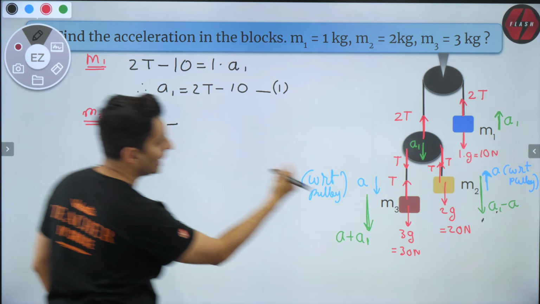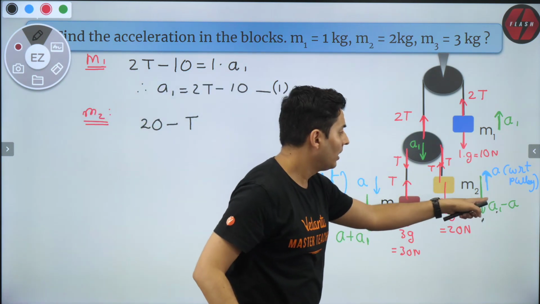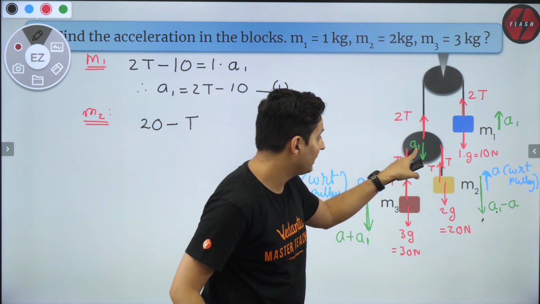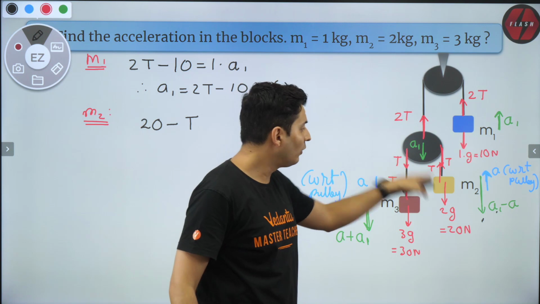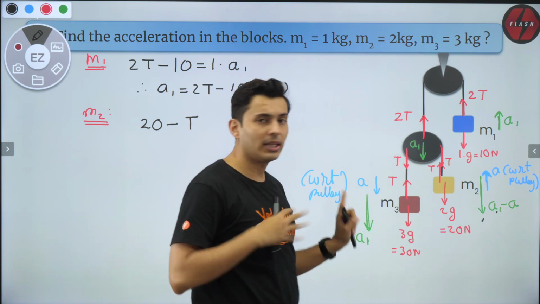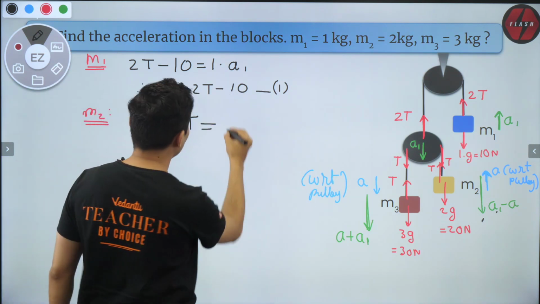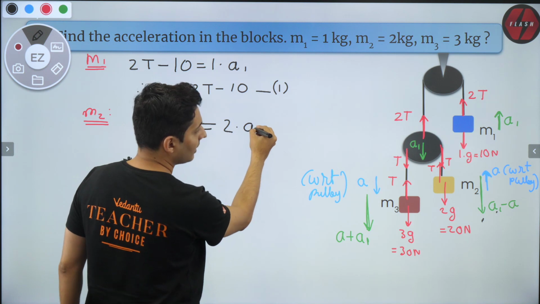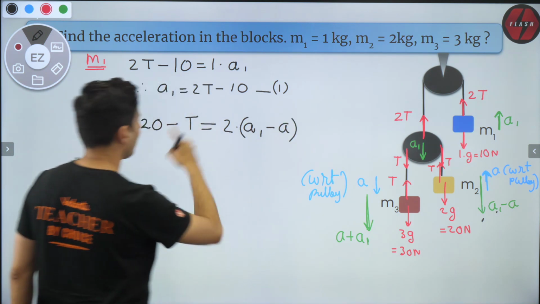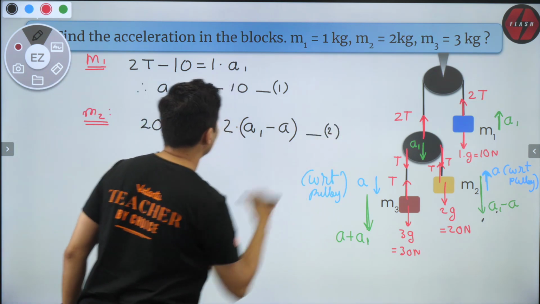So it should be 20 minus T. Right? Do not forget that this is all with respect to the ground. Yeah, it might be going up with respect to the pulley, but that doesn't matter. For me, on the ground frame, this is actually going down. So 20 is more than T. That's not negotiable. So 20 minus T is equal to 2 into A1 minus A. That's what I'll write. Can I do something more? I don't think so. I'll just put it as equation number 2.